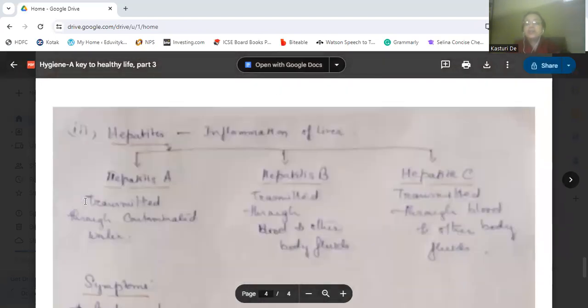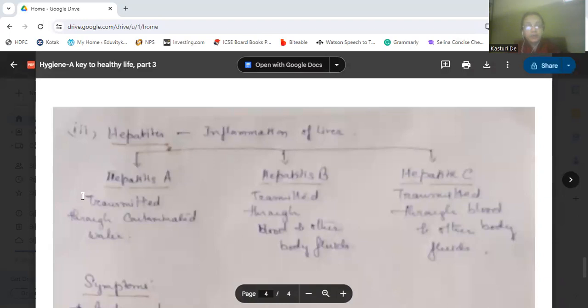Next disease which we come to is hepatitis. Itis means inflammation. Hepat is known as what? Liver. So, inflammation of the liver, hepatitis, can be of three types: hepatitis A, B, and C. Hepatitis A is transmitted through contaminated water, and B and C are both transmitted through blood and other body fluids.